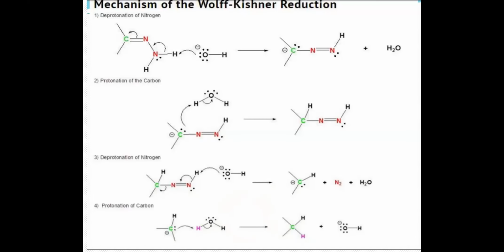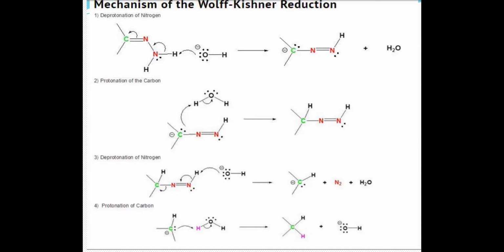Now let's go for the mechanism of the Wolff-Kishner reduction. What is the first step? The first step, as I said, is the formation of the hydrazone. What is hydrazone formation? When a ketone reacts with a hydrazine, the double bond C=O gets converted into a double bond C=N and NH2. So this is your hydrazone. Your hydrazine reacts with your carbonyl group to give your hydrazone. So that is the first step that you have to write.